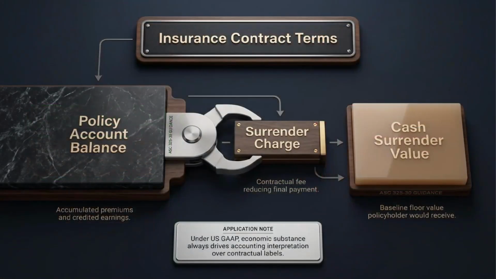Before we measure anything, we need a few terms. Cash surrender value is the amount the policyholder could receive if the policy is surrendered before maturity or before the death of the insured. Policy account balance is the amount held by the insurance company on behalf of the policyholder before relevant deductions. A surrender charge is a contractual fee that reduces what is actually received if the policy is surrendered early. The slide also gives a very important reminder. Legal labels can vary, but US GAAP follows economic substance. In accounting, the label is useful, but the economics gets the final vote.